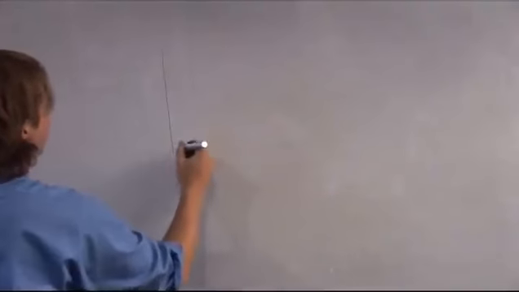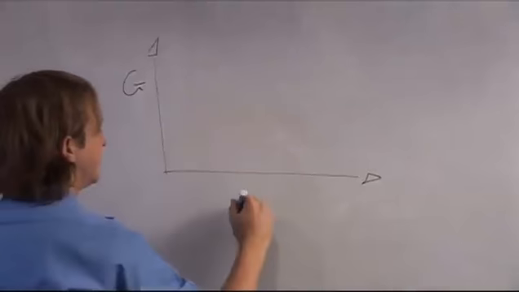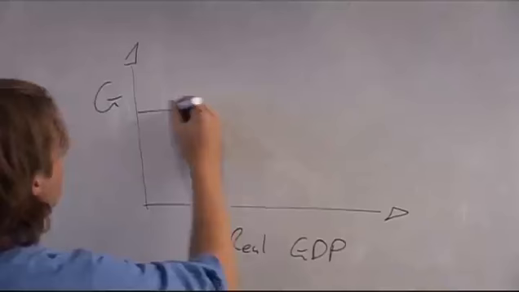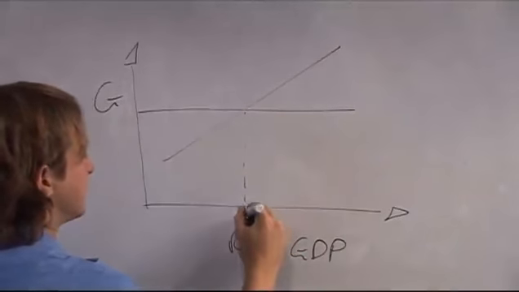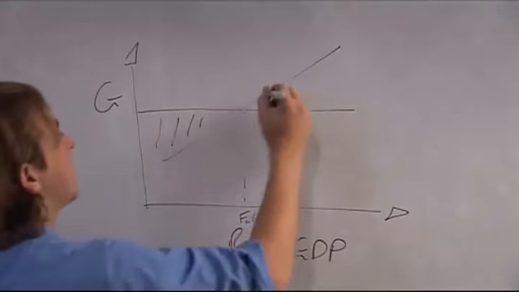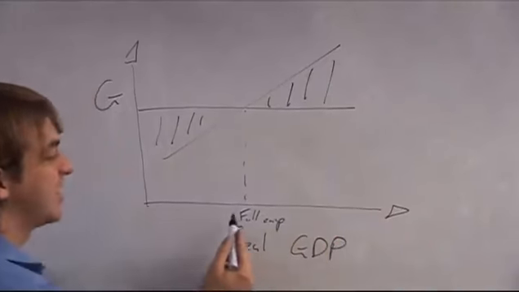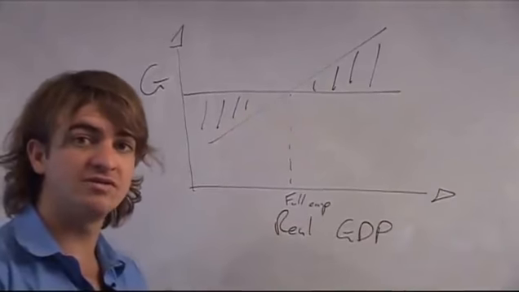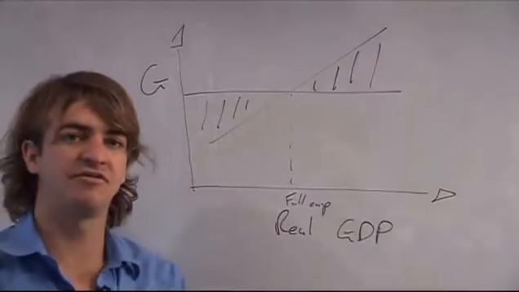So here we have a graph with government spending being shown as a horizontal line and government revenue being shown as an upward sloping line. If that was the level of full employment, you would have a deficit here and a surplus here, in times when the real GDP is inflationary and in times of recession. But in terms of built-in stabilizers or passive non-discretionary policy, this would occur without any action from the government.